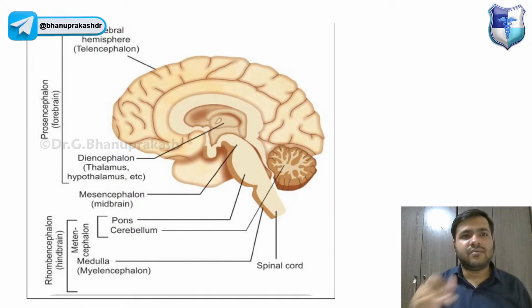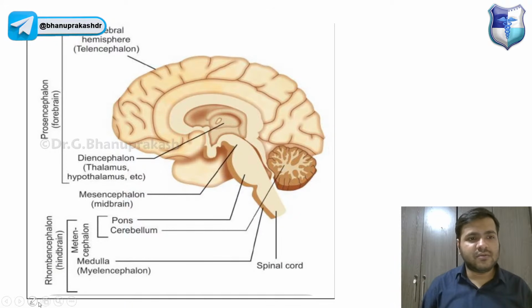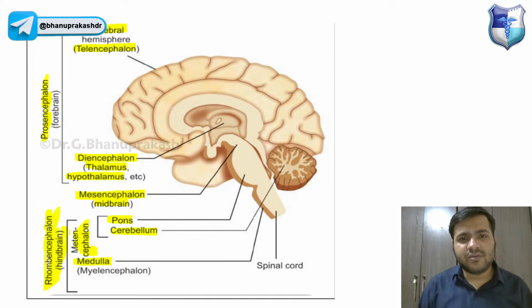This is the part of the brain, guys. You already know, we have discussed this. We have the telencephalon or the cerebrum, along with the diencephalon, that is the thalamus and hypothalamus part. Together they are called the forebrain, or prosencephalon. Mesencephalon is the midbrain. Pons and cerebellum combined are called the metencephalon, along with the medulla oblongata, together they are called the rhombencephalon or the hindbrain. So that is something you have to remember.